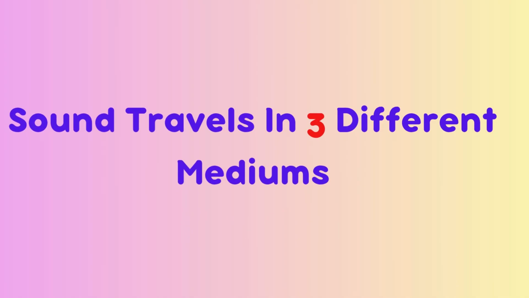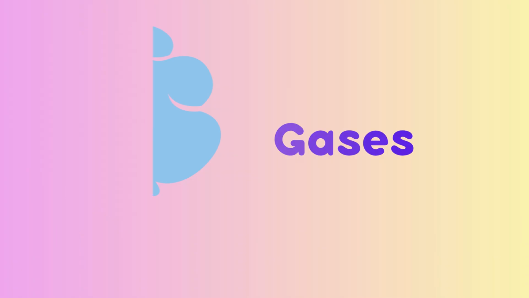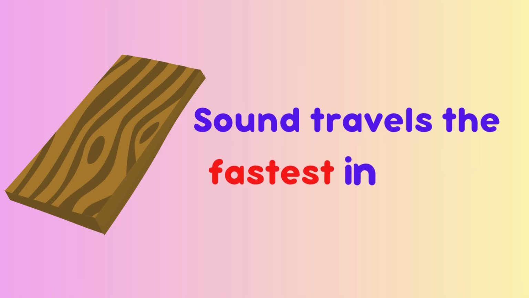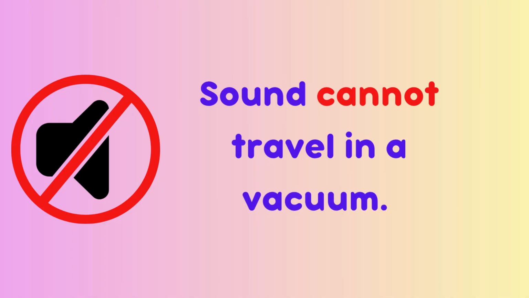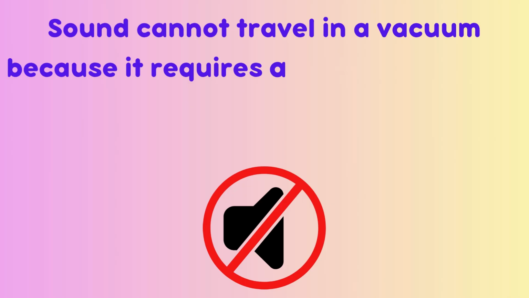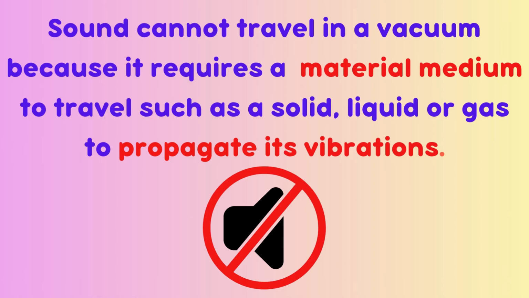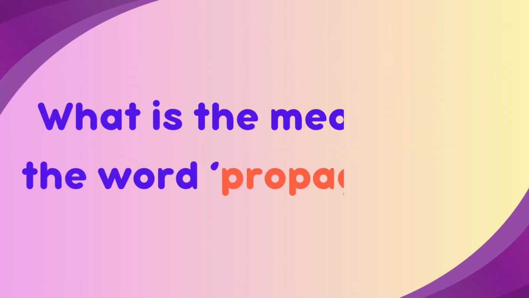Sound travels in three different mediums: solids, liquids, gases. Sound travels the fastest in solids. Sound cannot travel in a vacuum. Why can sound not travel in a vacuum? Sound cannot travel in a vacuum because it requires a material medium to travel, such as a solid, liquid, or gas to propagate its vibrations.